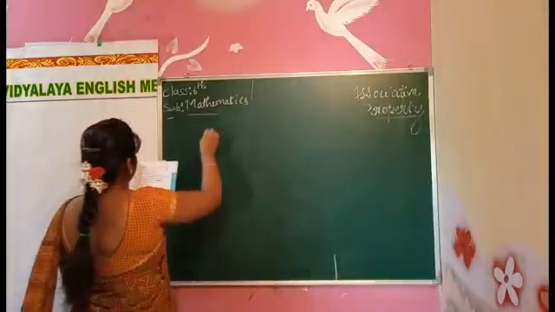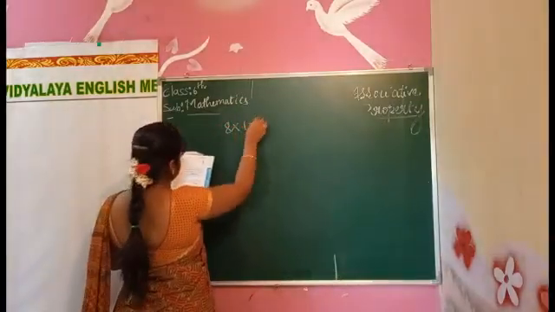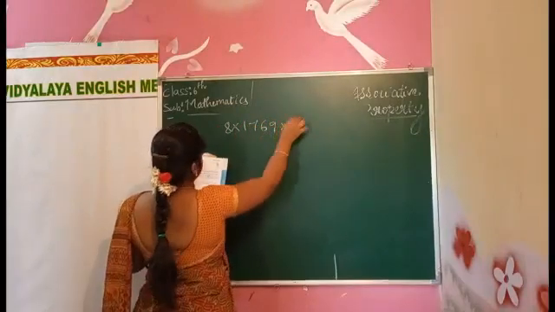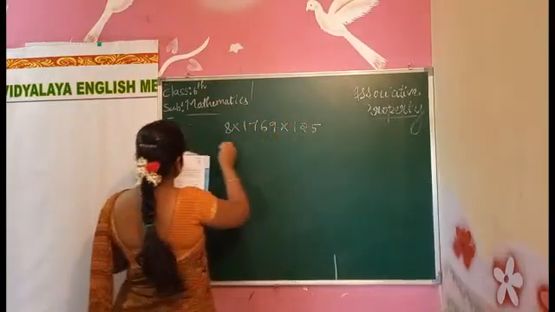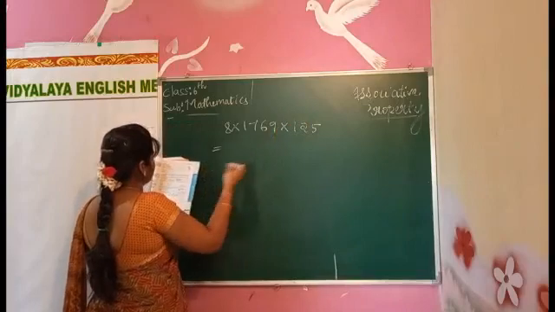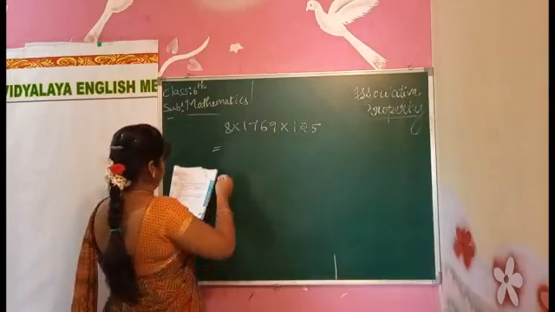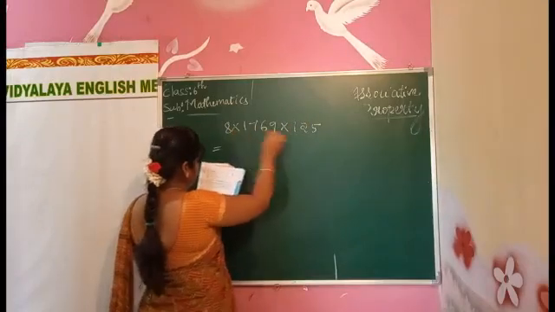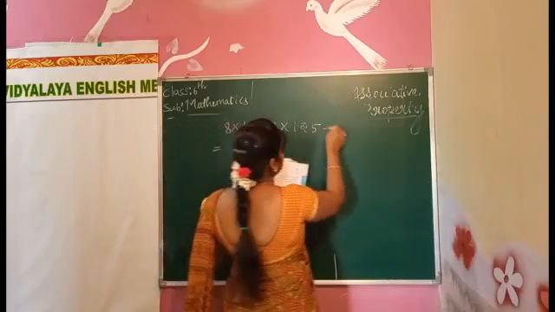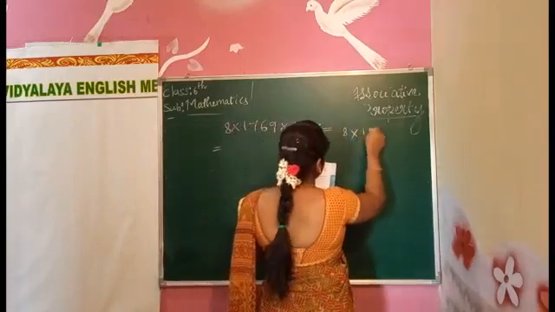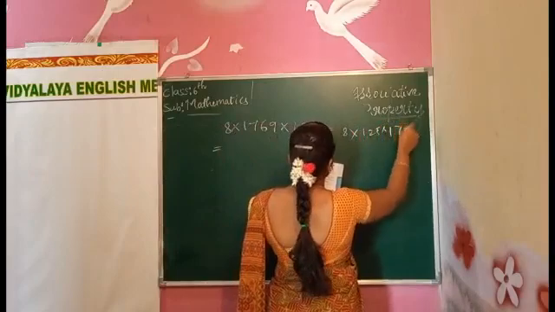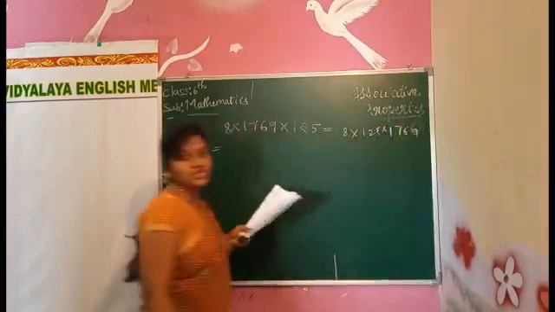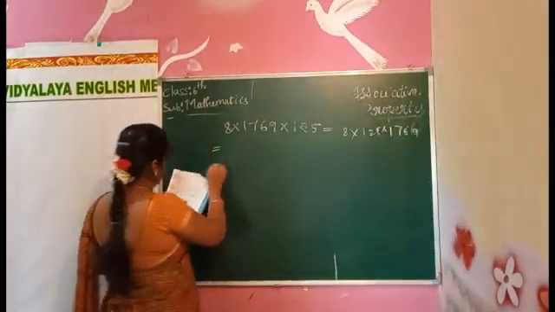What we have to do is just interchange the numbers. I interchange it like this: 8 into 125 into 1769.